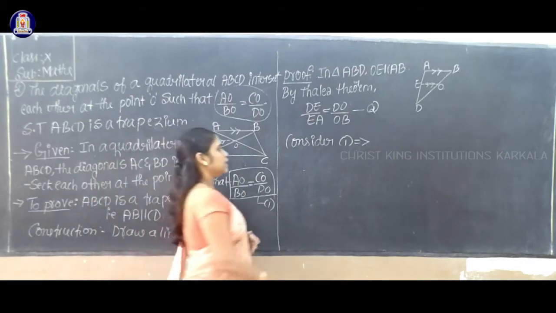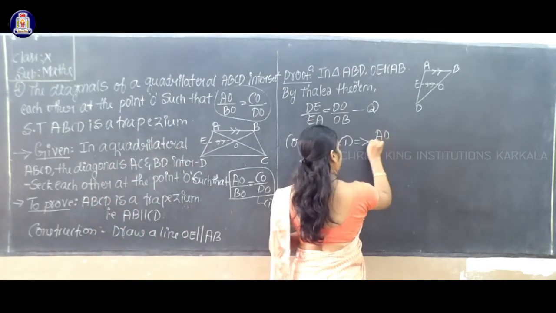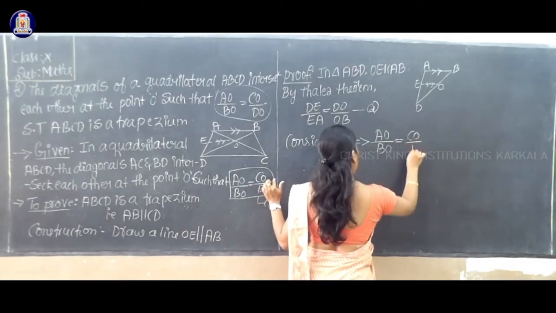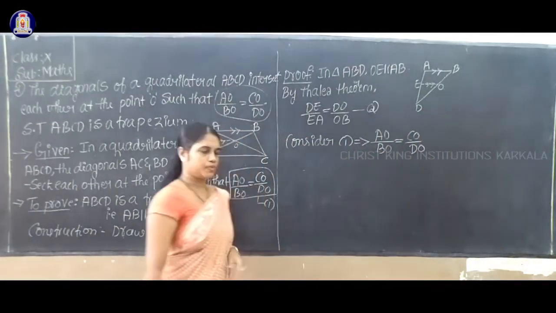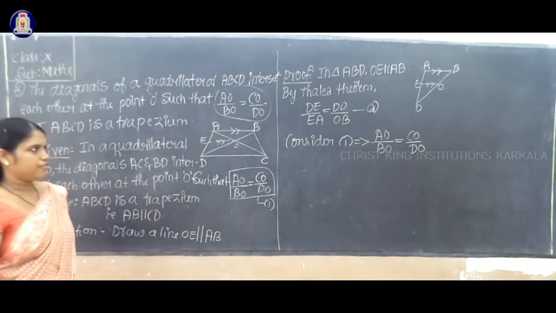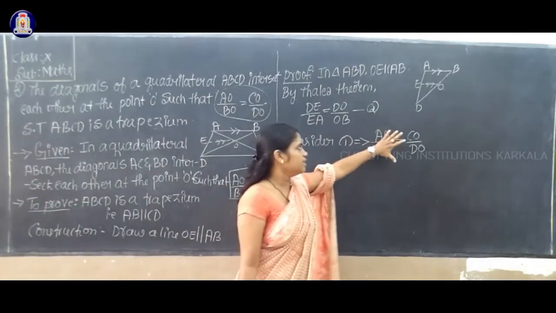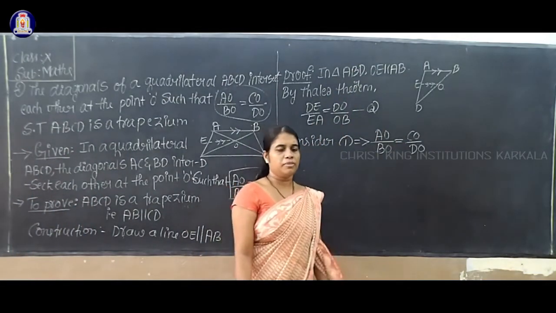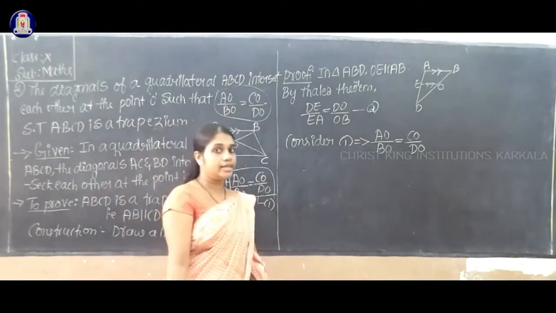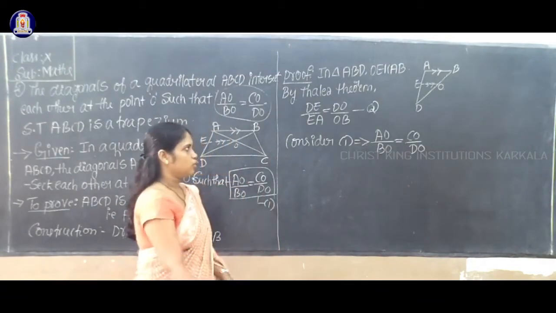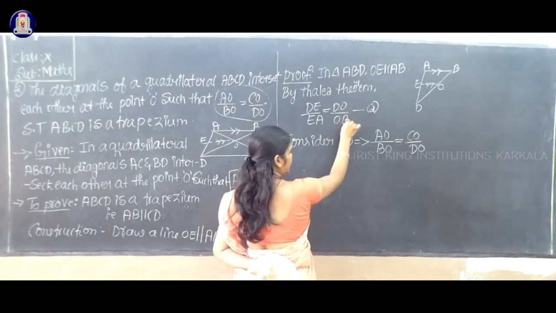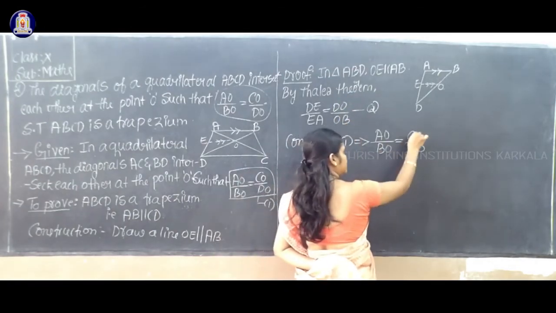Now consider equation number 1: AO by BO equals CO by DO. DO by OB you have on one side, but here CO by DO.